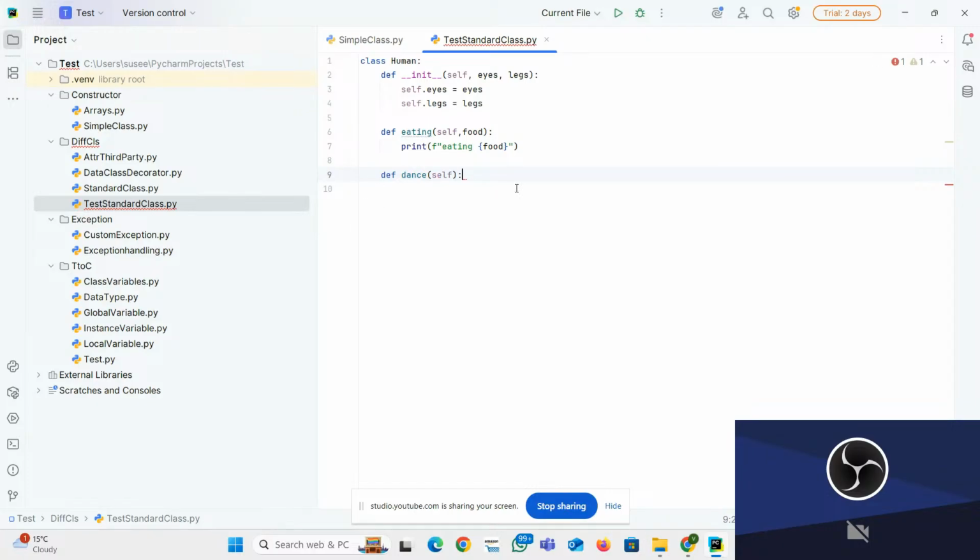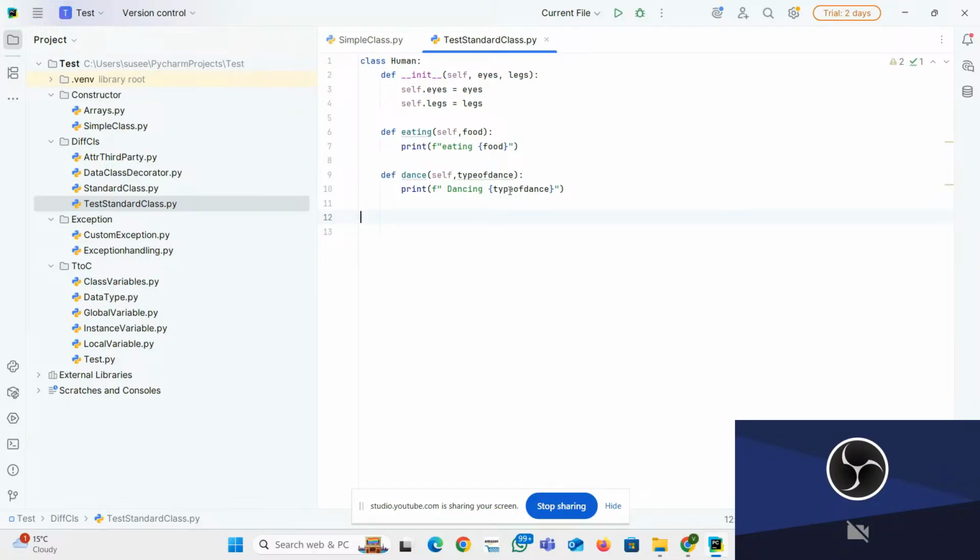Okay, if you want the type of dance, you can put the type of dance. Then print. Okay, dancing. I would recommend you always use a formatter for dancing. What is this? Bharatanatyam. Okay.